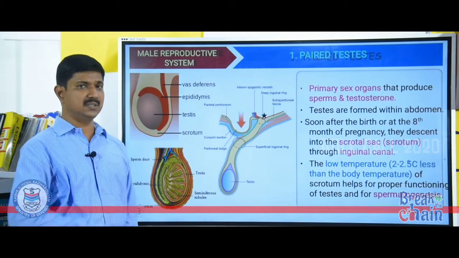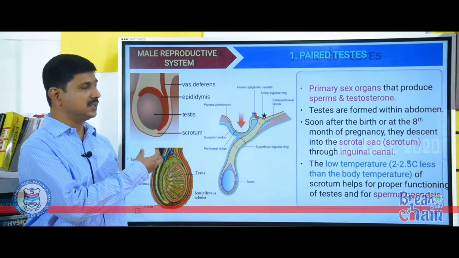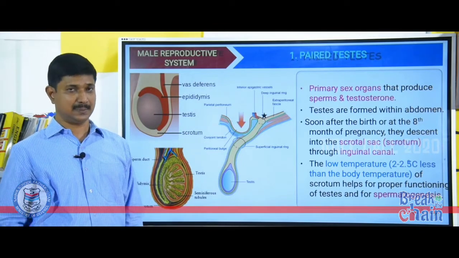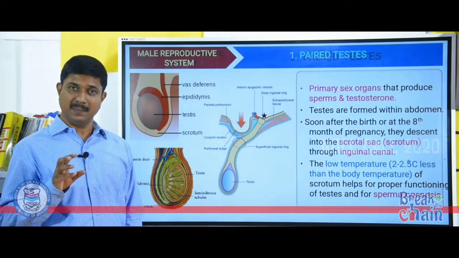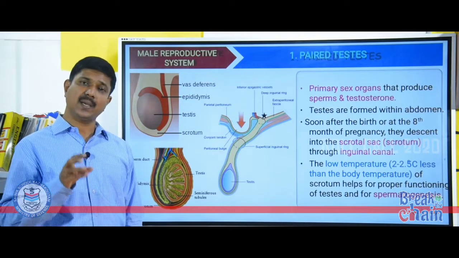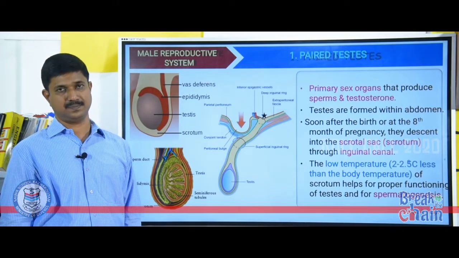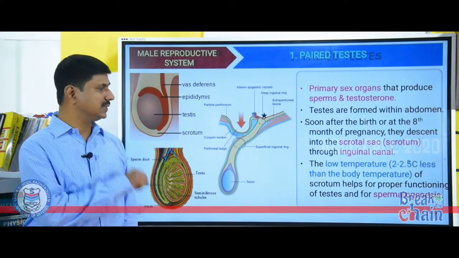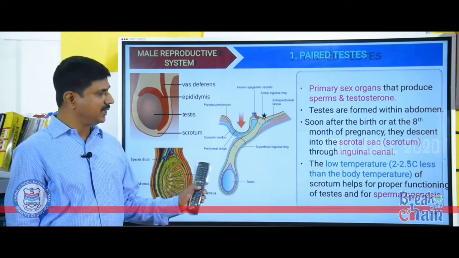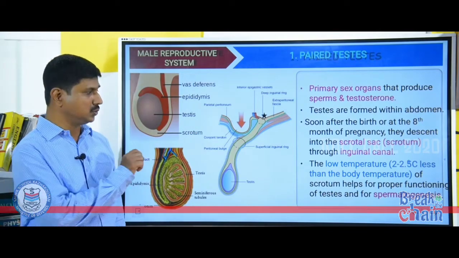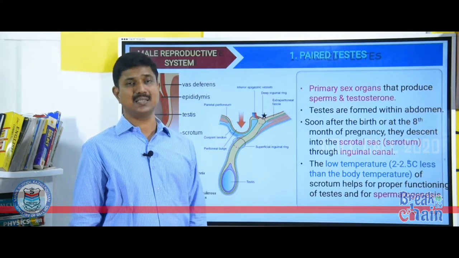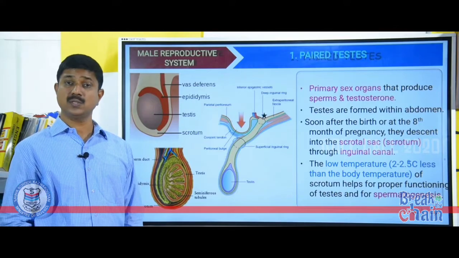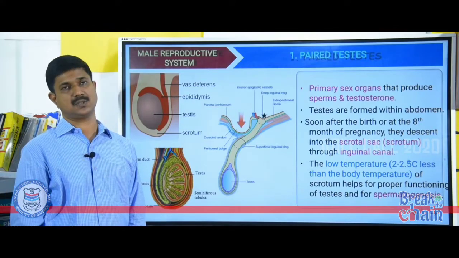Testes are formed within the abdomen. Soon after birth, or at the 8th month of pregnancy, they descend into the scrotal sac. That means, in human males, the testes are located outside the body. The reason is to maintain a temperature lower than the body temperature. How many degrees Celsius lower? About 2 to 2.5 degrees Celsius less than the body temperature. This temperature is required for spermatogenesis, which is the process of production of sperms.